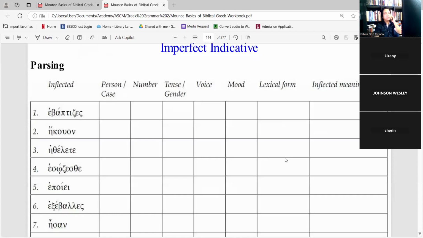So this is imperfect, second person. Imperfect active second person of baptizo. The inflected meaning is you were baptizing. Okay, you were baptizing.